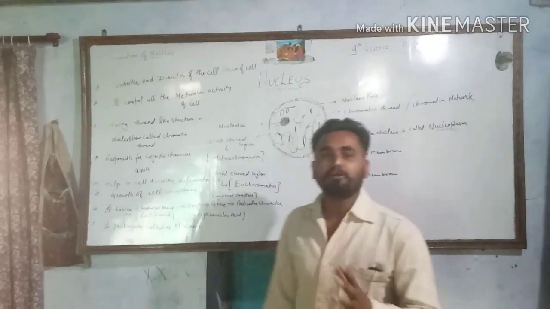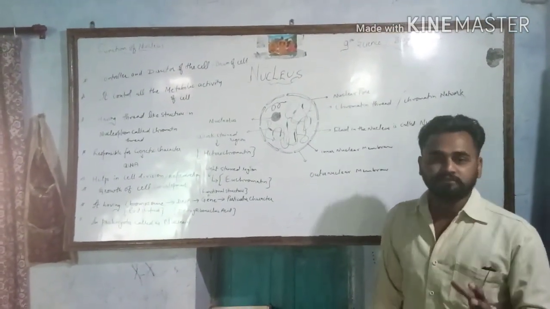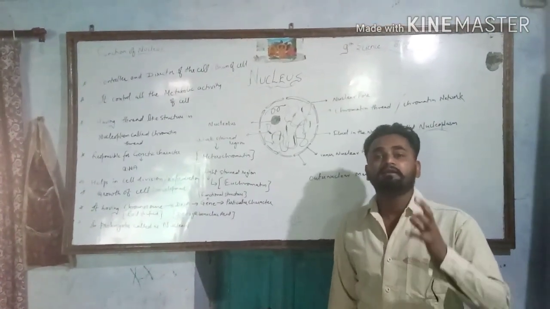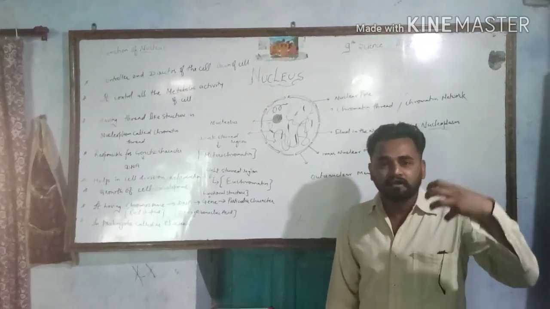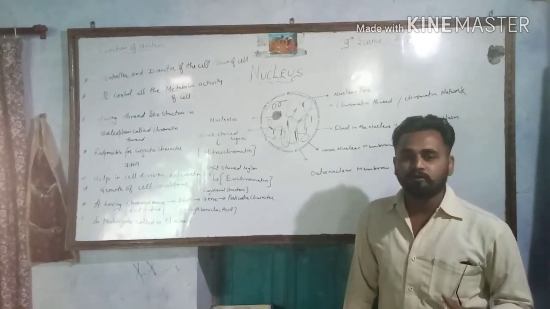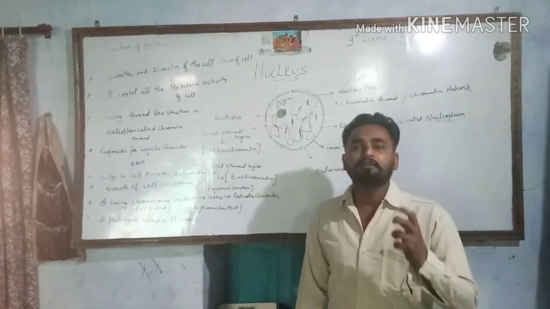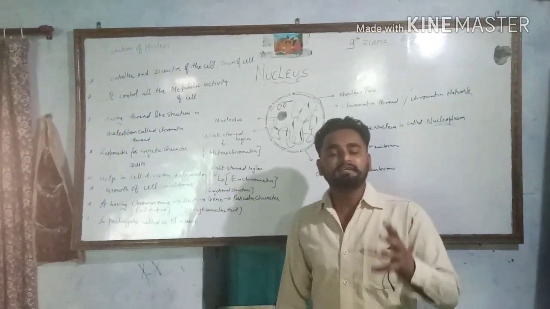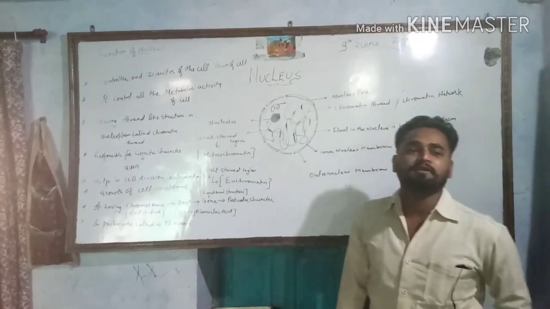Nucleus, you know, it is not a cell organelle. It is the part of cell which is responsible for the control and direction of the cell. Means we can say that nucleus is just like our brain. In our body, brain is controlling each and every activity of our body. Like that, in the cell, nucleus is able to control all the activities of cell. Whatever the metabolic activity is going to be performed in the cell, these activities are controlled by the nucleus. So nucleus is the very important cell organelle.